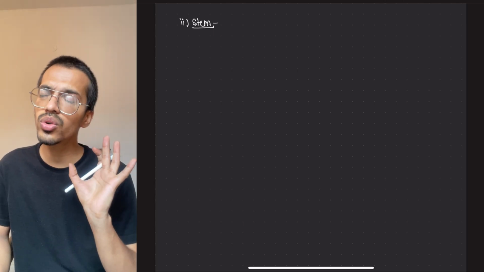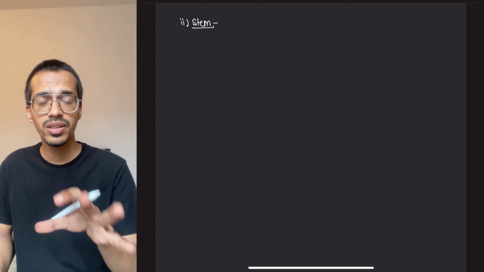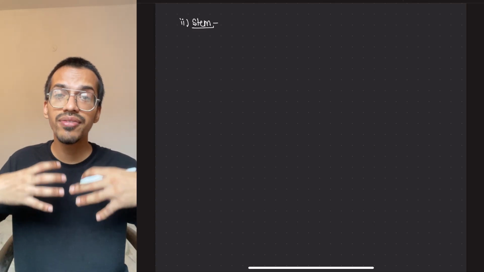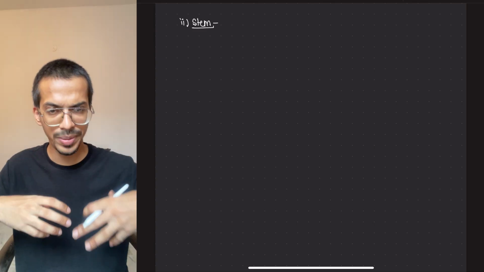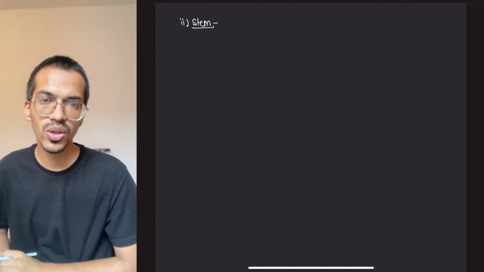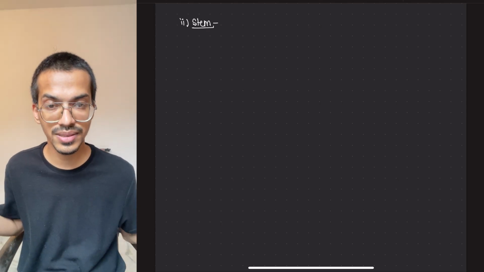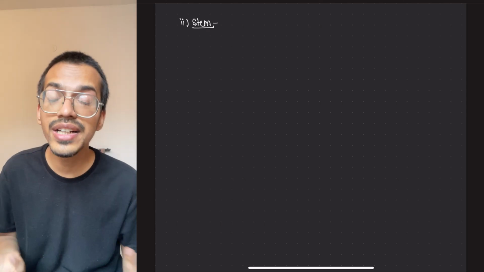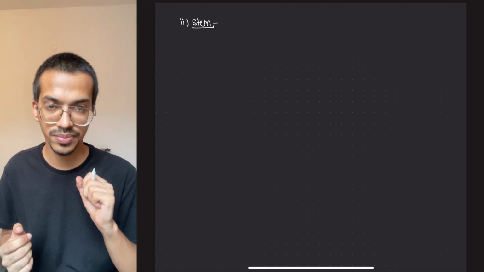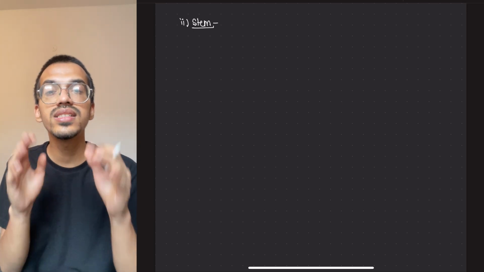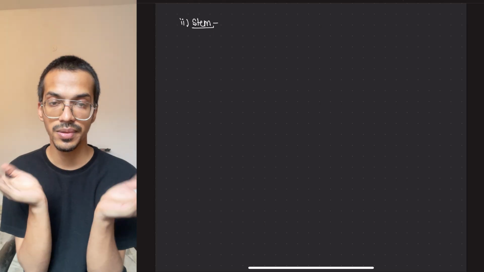What is secondary growth? For now, just remember that any plant you will see, it will have a basic root, basic stem, basic leaves. After a certain period of time, what happens? They increase their size. That kind of growth is secondary growth.